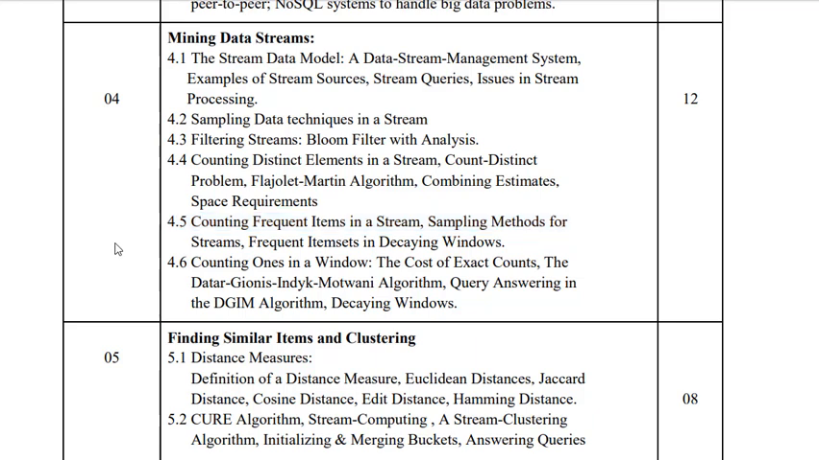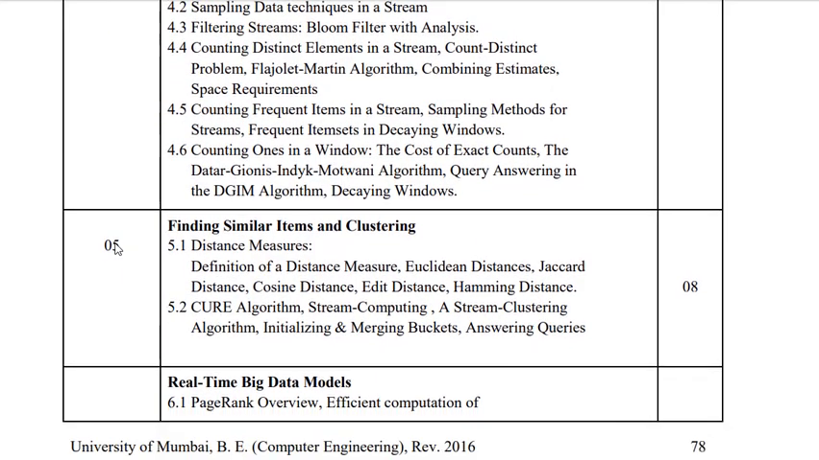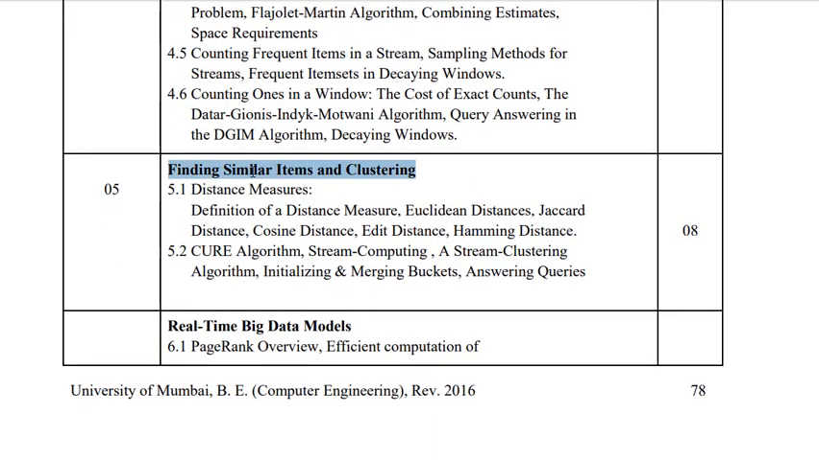So these things belong to stream processing. The first one is batch processing and this one is stream processing. The fifth unit belongs to finding similar items and clustering.